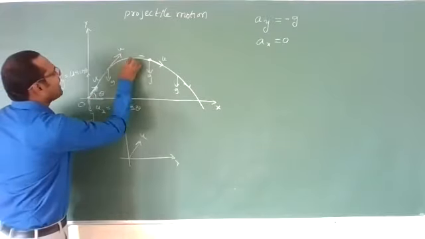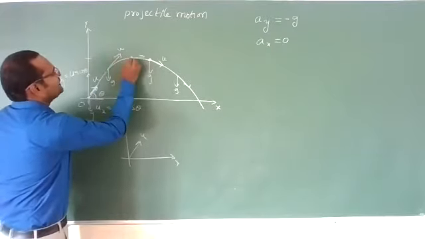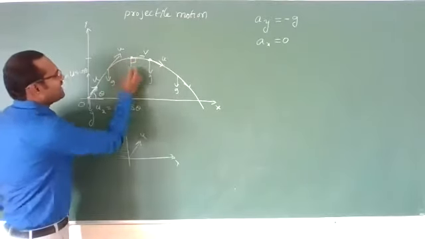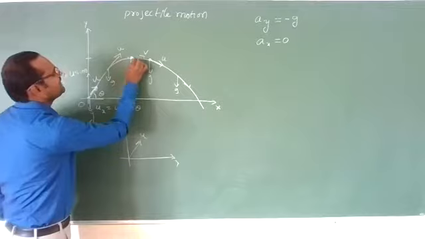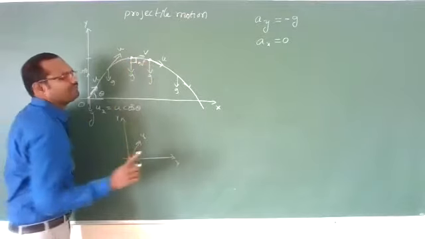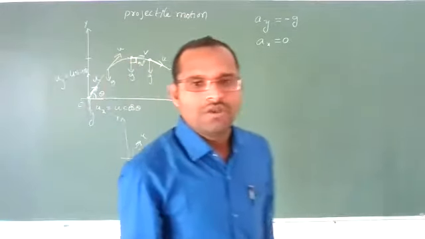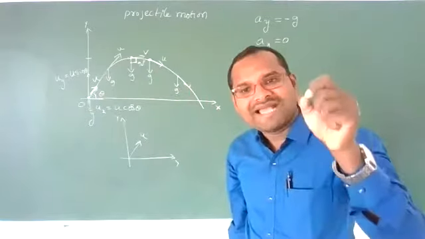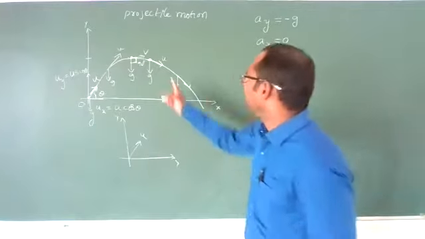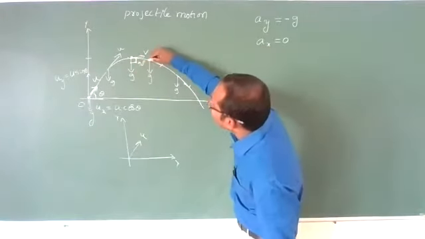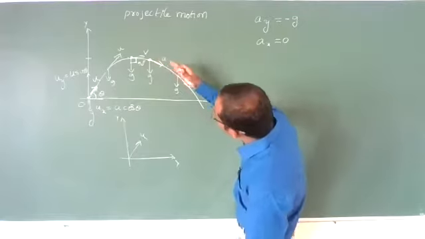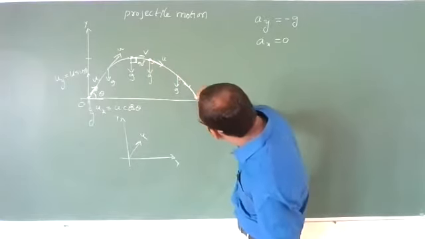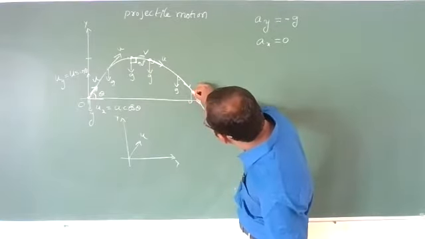Exactly at the maximum height, when it reaches the maximum height, the angle between the velocity vector and acceleration due to gravity is 90 degrees. It is a very important question they may ask you in objective questions: what is the angle between velocity vector and acceleration at the maximum height of the projectile? 90 degrees. After that, the velocity vector is turning to this side, so this angle decreases.